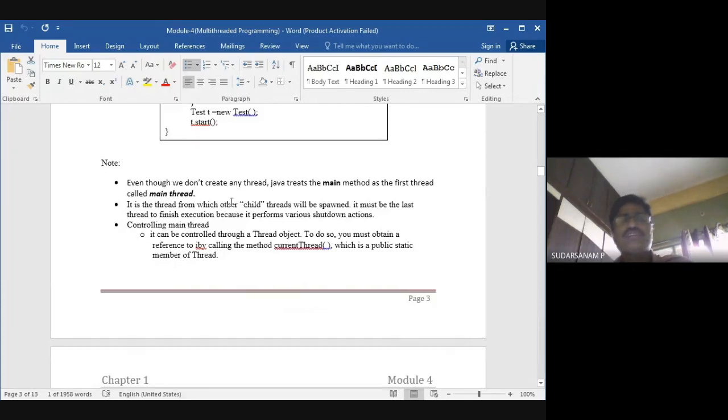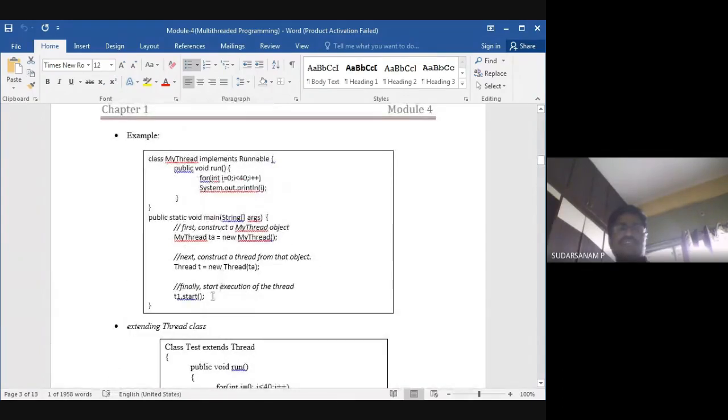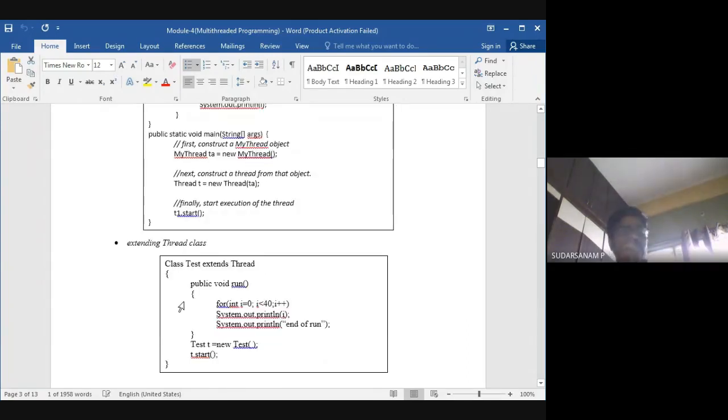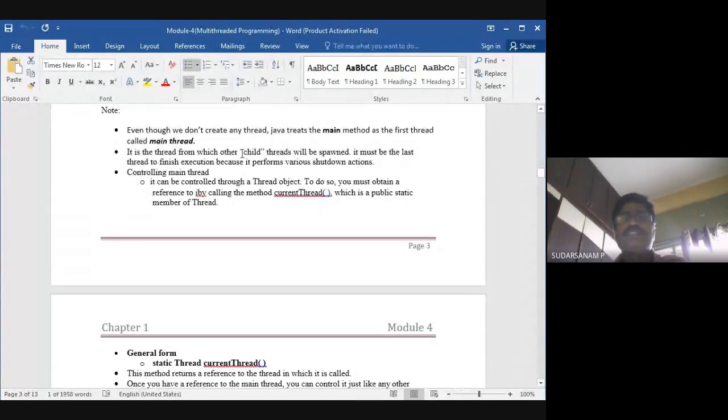Even though we do not create any thread, Java creates a thread in the main method, and it has a thread called the main thread. We are not calling any thread directly here, just t1.start, so automatically it will run the program. That is what the first statement means. Next, it is the thread from which other child threads will be spawned. So it must be the last thread to finish the execution, because it performs the various shutdown actions. So you will have multiple actions, and finally one thread will be executing.